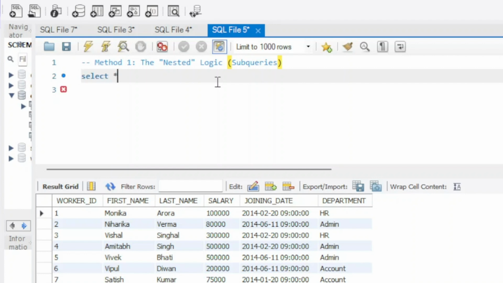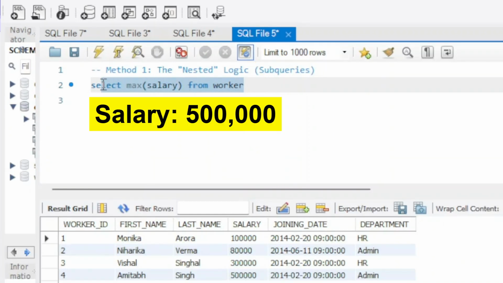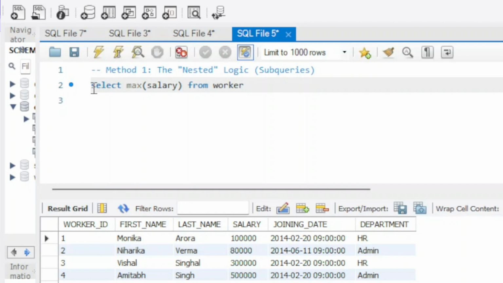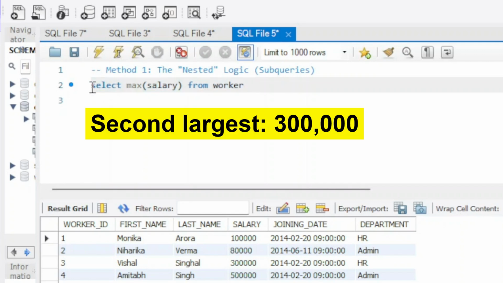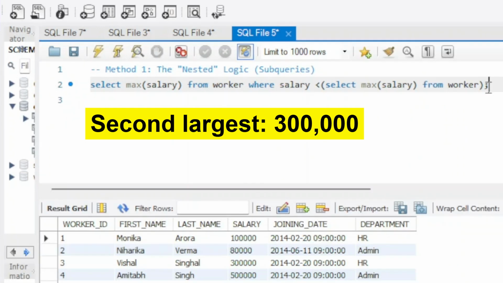We can type something like this. This query will return me the maximum salary from this table, and then I want to select the maximum salary that is just less than this particular value. So how we can do that? This query should work and give us the desired result.